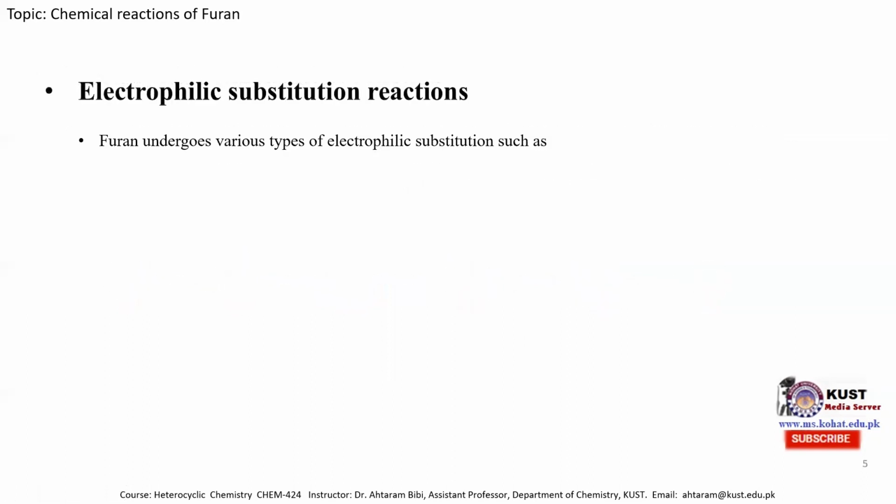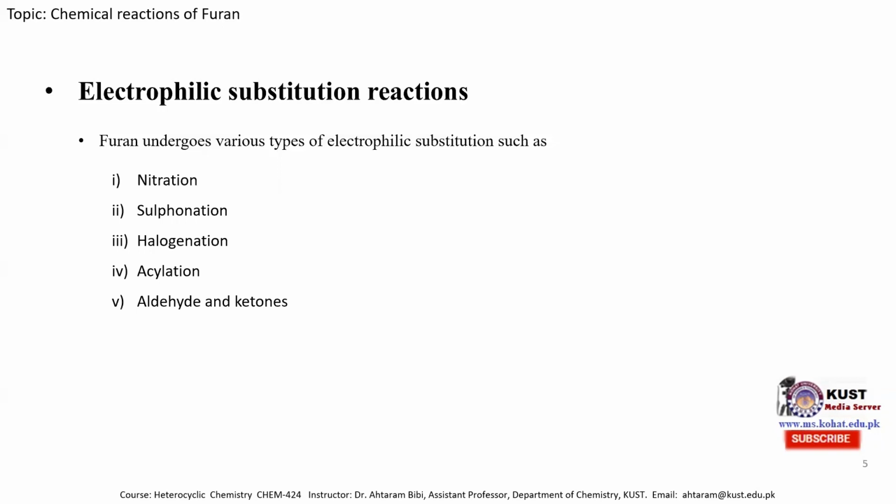So furan undergoes various types of electrophilic substitution reactions such as nitration. Furan can easily react with nitric acid in the presence of a suitable reagent to produce nitrofuran. Second one is sulfonation, in which it can easily react with sulfur trioxide to produce furan sulfonic acid. Third one is halogenation, in which furan is reacted with a halogen, specifically bromine or chlorine, to produce the brominated or chlorinated furan molecule. Fourth one is acylation. It can easily react with acyl chloride to produce the acyl substituted furan molecule.